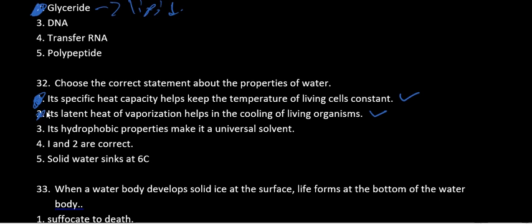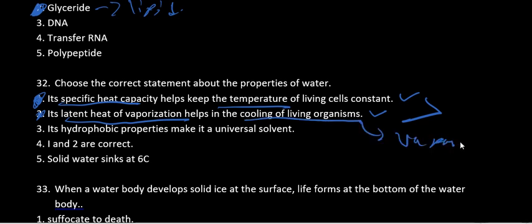So please make these two your answers, and know that specific heat is for temperature. Latent heat is for cooling effects and also vaporization and change of state. Okay. So the answer here, ladies and gentlemen, is 4.